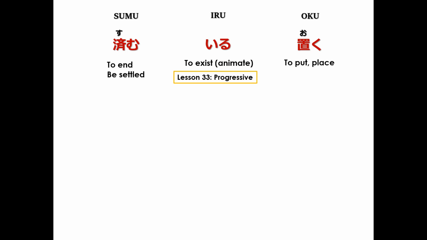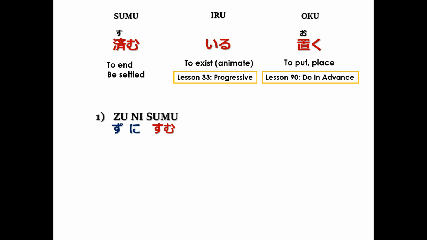Oku by itself means to put or to place. As an auxiliary verb of the te form of verbs, it means to do something in advance. Te oku. We studied this conjugation in lesson 90. ZU combines with both the affirmative and negative of these auxiliary verbs, and in the case of sumu, we have these conjugations. ZU NI SUMU, and for the negative, ZU NIWA SUMANAI. When a conjugation is negative, Japanese often uses the particle wa, hence we have ZU NIWA SUMANAI.